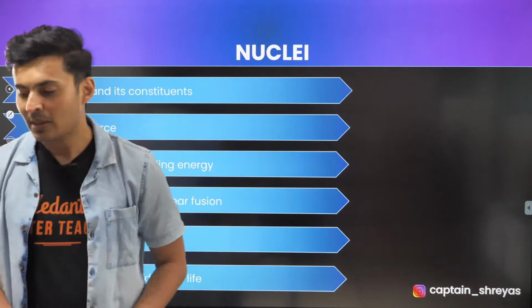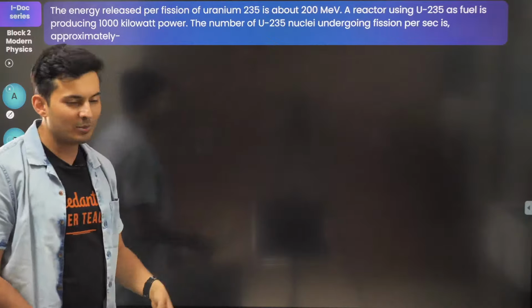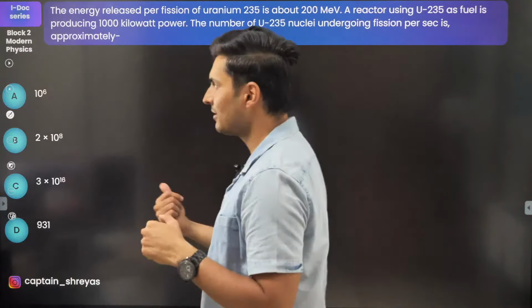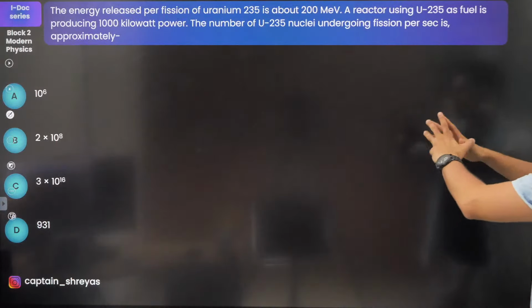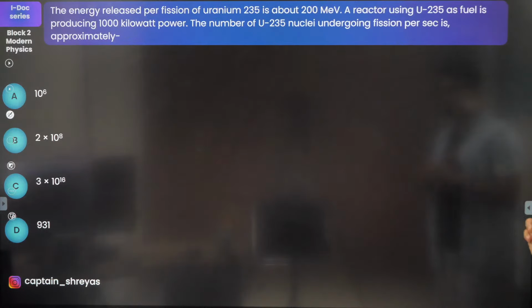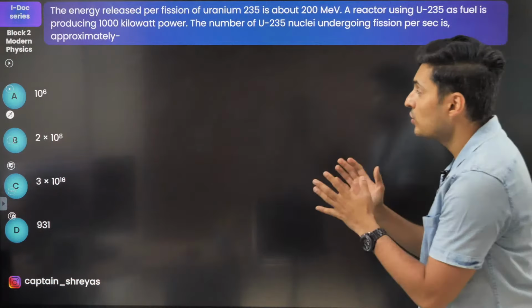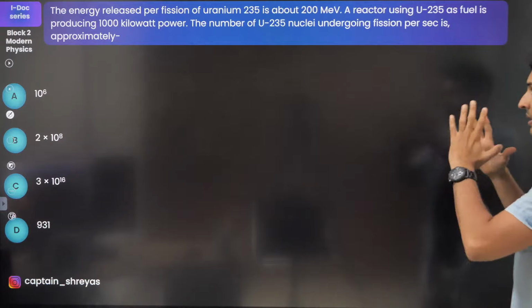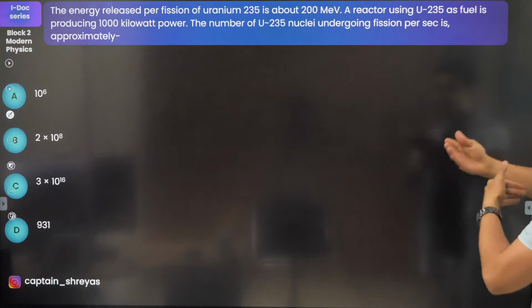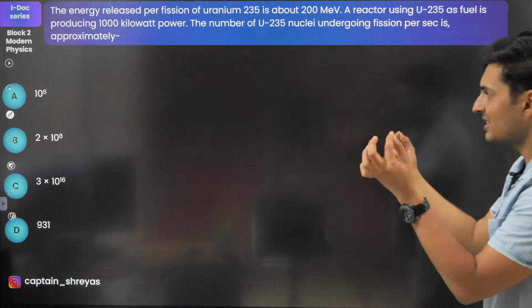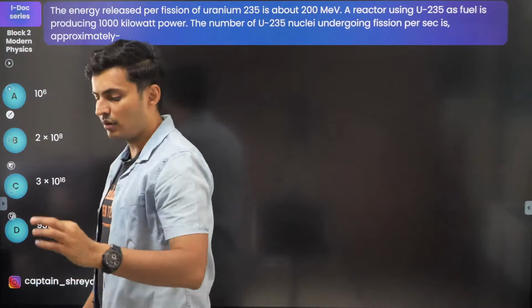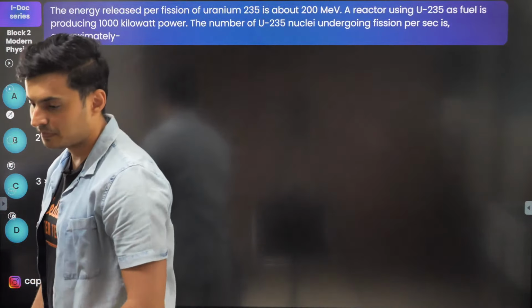Okay, great. So let's move on to some questions coming up on your screen. Here it is. The energy released per fission of a uranium is this much. A reactor uses this as a fuel to produce 1000 kilowatt power. The number of nuclei which are undergoing fission per second is how much? Standard question, very popular question.